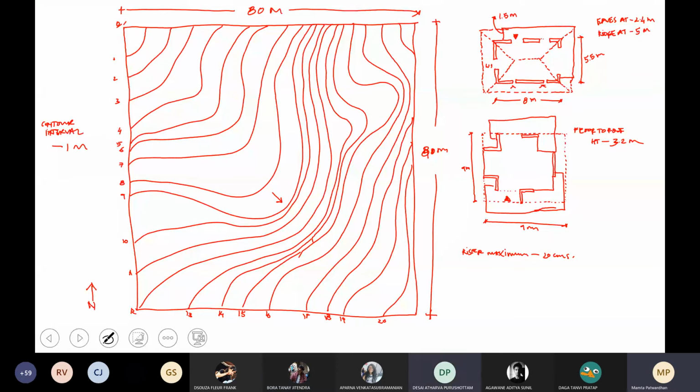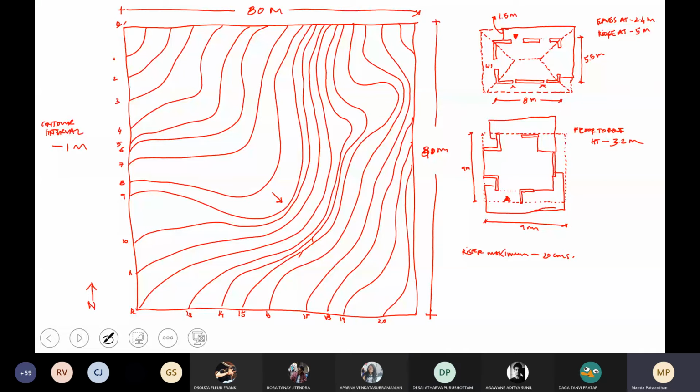Now, you see number 9, number 10, number 11 are concentrating at that point. So effectively, what is happening is that the distance between the contours is coming closer. But the contour interval is not changing. The contour interval is still 1 meter.